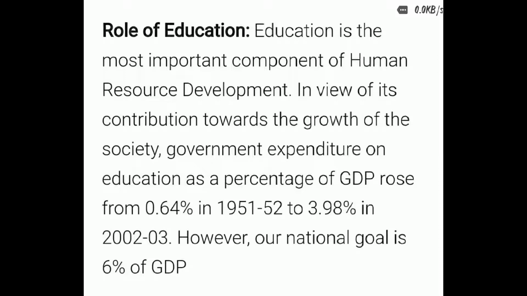So education is the most important thing, which is a quality of people. Education is the most important component of human resource development.